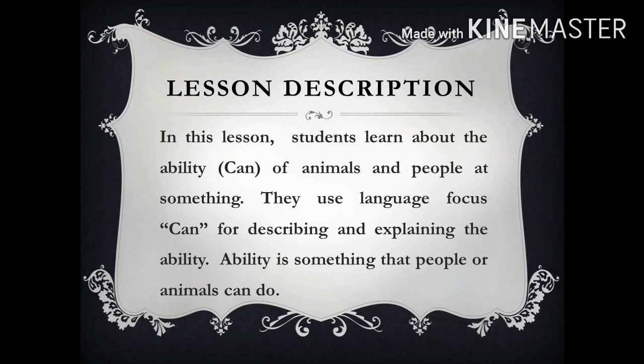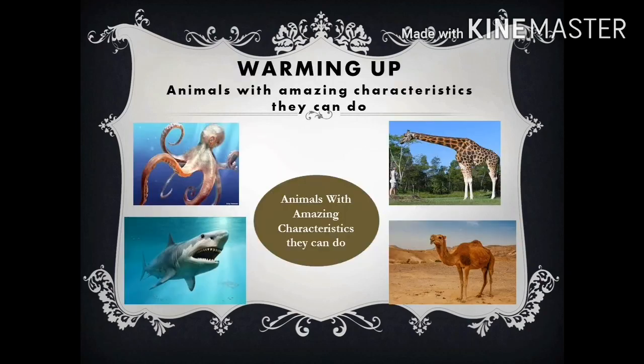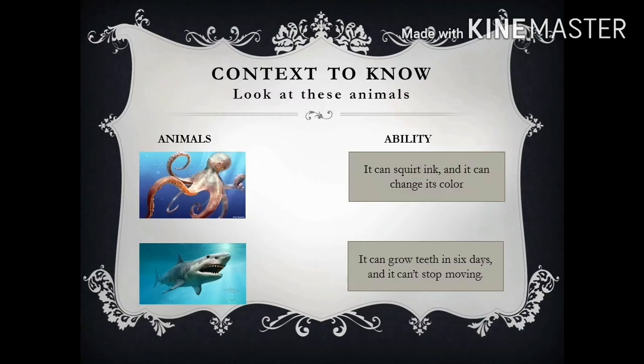Here is a warming up for the lesson. Take a look at these pictures. What are you thinking of these animals? Yes, they are amazing animals. As you can see, there are octopus, shark, camel, and giraffe. They are amazing because they have abilities which the other animals don't have. Context of the lesson you should know.